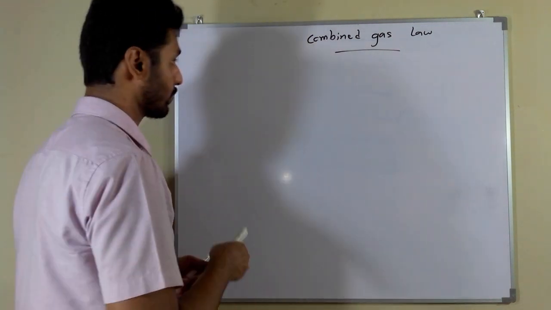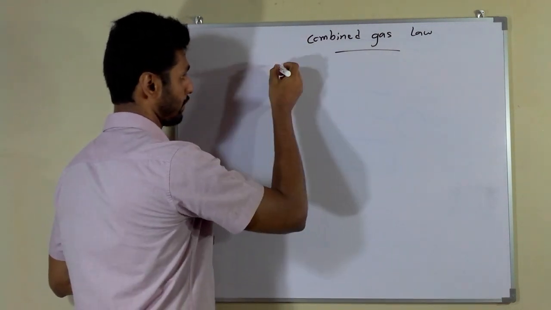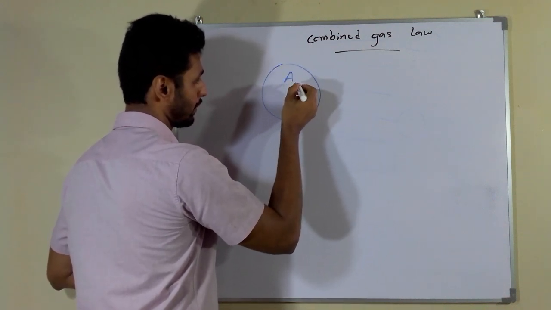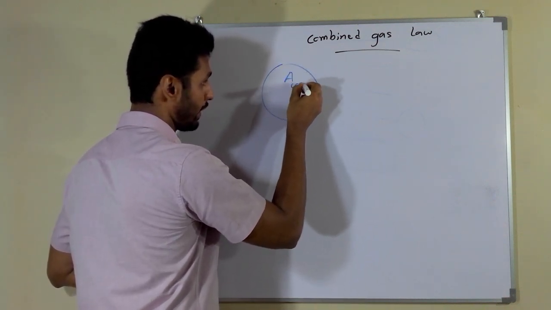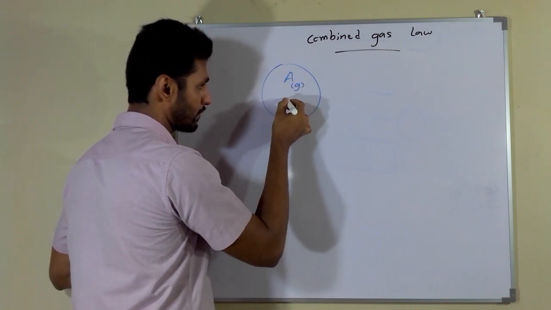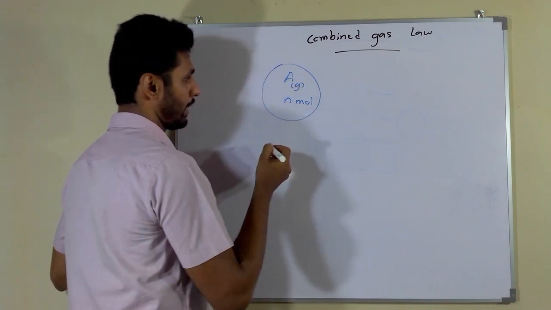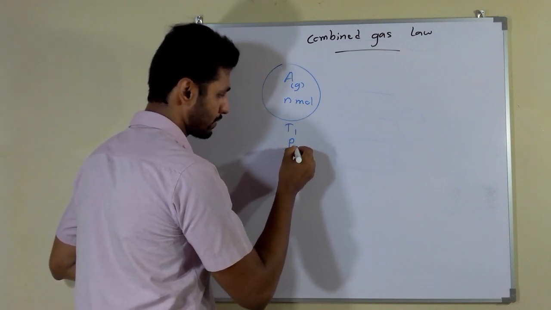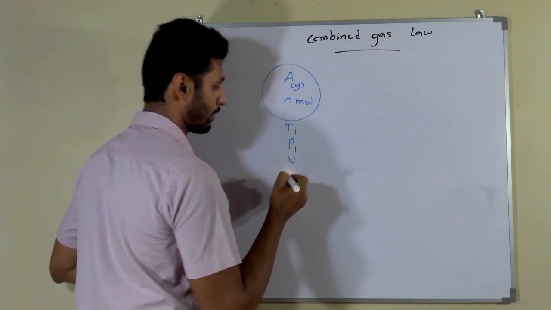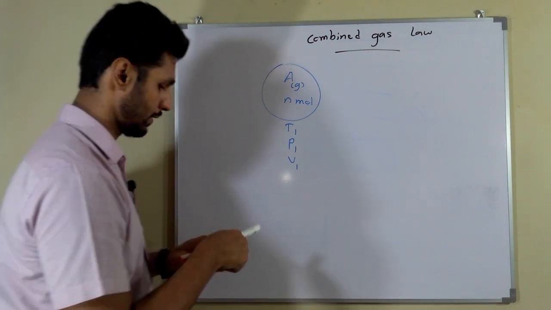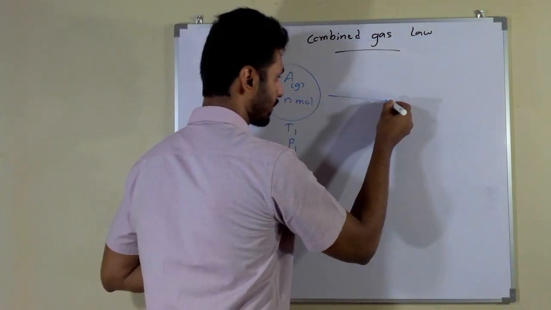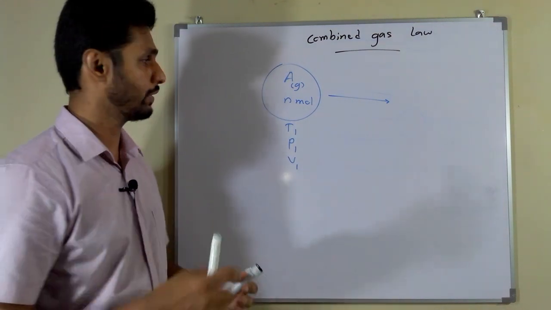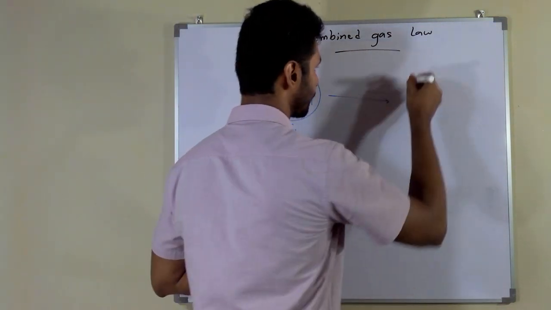Think about there are two instances of a gas. Think there's a gas called A and its number of moles is n moles, its temperature is T1, pressure is P1, volume is V1, and I'm going to change the conditions, temperature, pressure and volume like this.